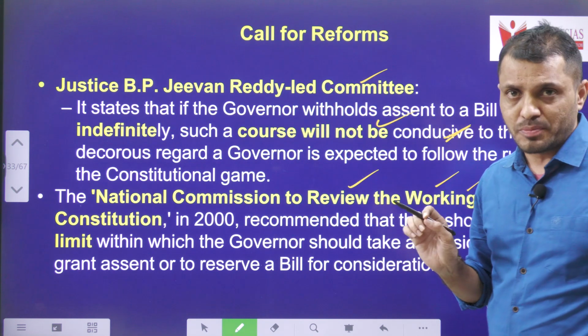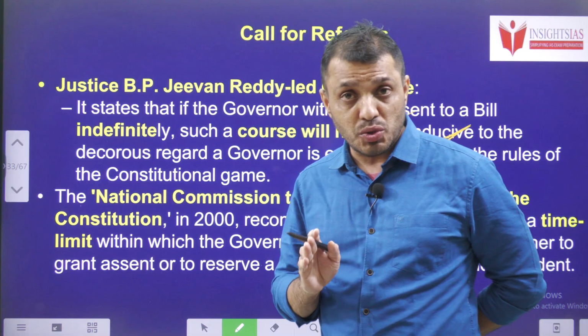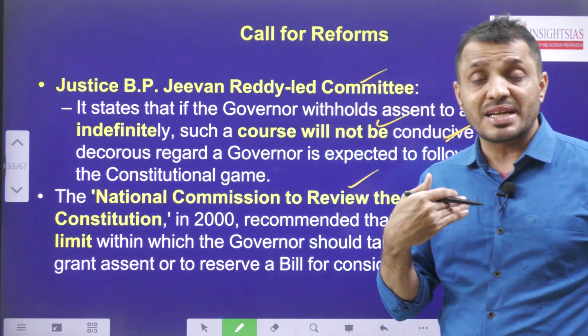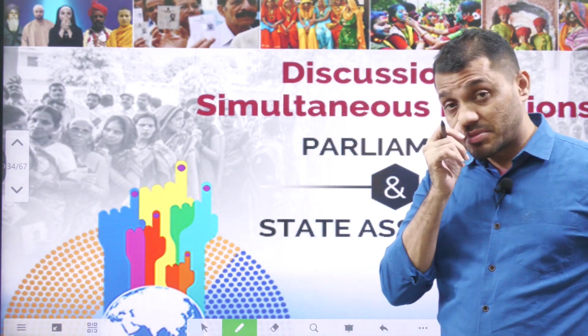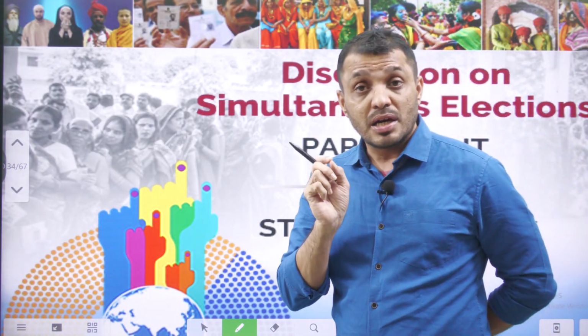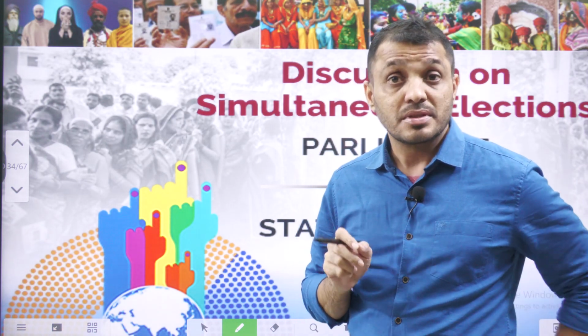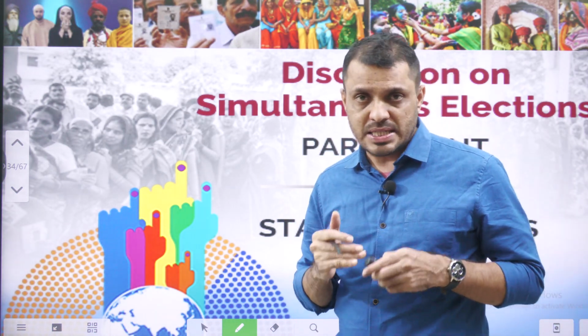And the National Commission to Review the Working of the Constitution 2000 suggested there must be a timeline regarding the governor's approval of a bill. Within that timeline, governor has to approve the bill, or else governor has to express his opinion regarding the bill. Okay. And even some commissions recommended there must be a removal process for the governor as well. That means governor should be removable by the state legislature.